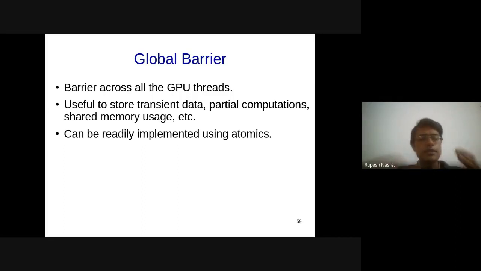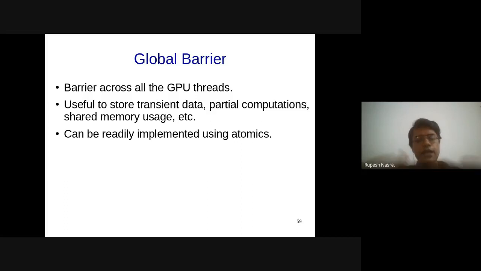If it so happens that the global barrier gets reached by different threads at almost different times, then this atomic cost is not that high, right? Then it's okay, it's almost like a normal write to the global memory. But if many threads are conflicting, that is, they are reaching the global barrier at the same time, then they are going to get sequentialized as far as those atomics are concerned.